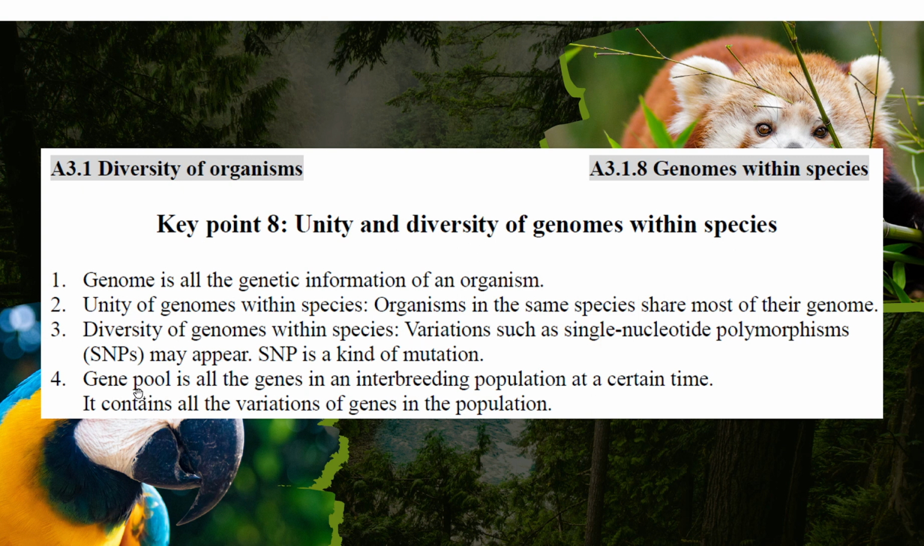And the gene pool is all the genes in an interbreeding population at a certain time. So a genome is big; the gene pool is all the genomes joined together at a particular time in a population. It contains all the variation of genes in that population. So we can say different people at different times have different gene pools. The old time and the modern time can have a slightly different gene pool.